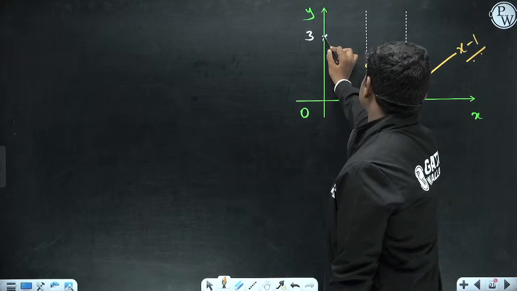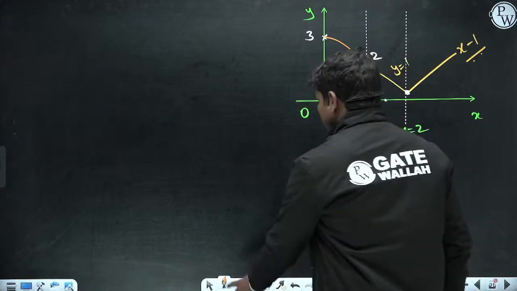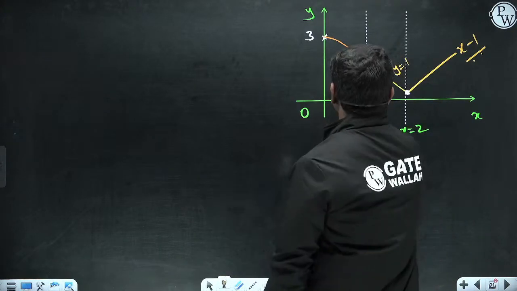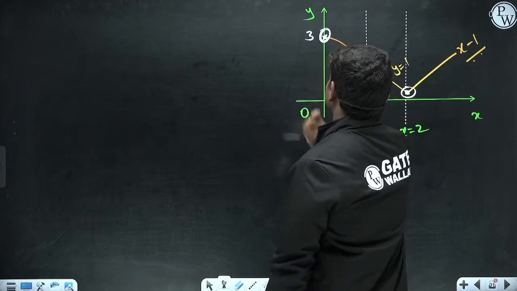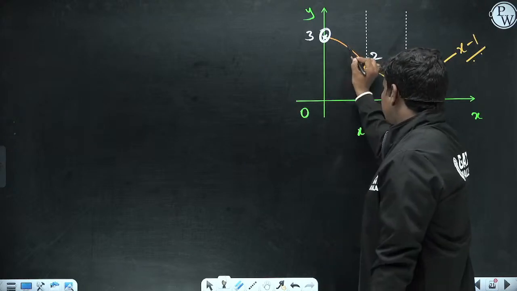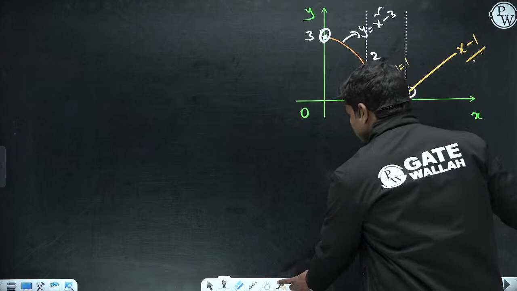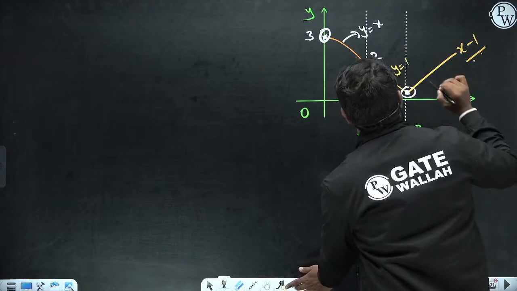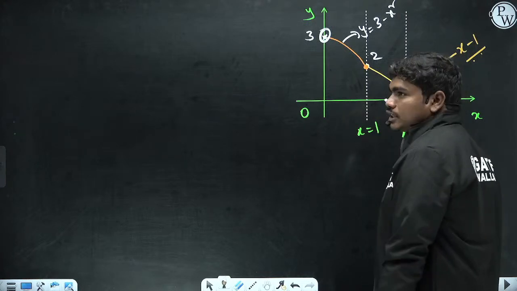This polynomial function will try to come like this, but it is something like this here. It has this maximum at this location out of all these points and local minimum at this point. So this is the correct sketch, because 3 minus x square will be touching this at root 3, which is 1.732.